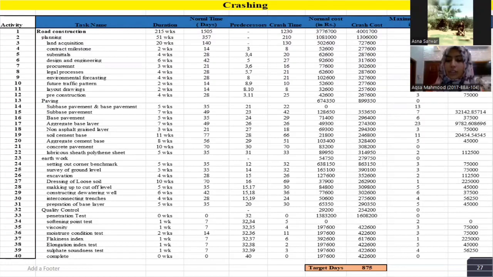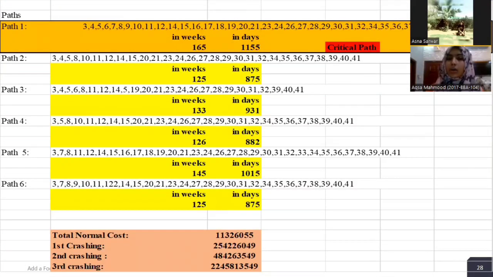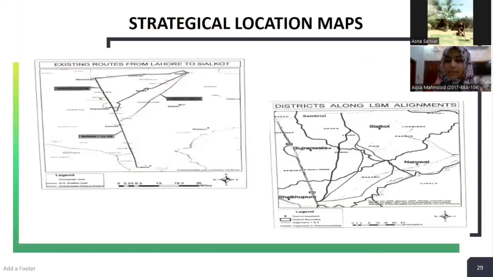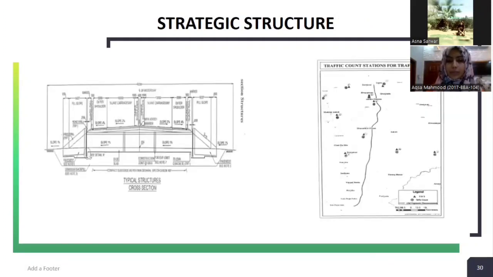In this crashing, the target is 875 days, and the detail of crashing is mentioned in our report. The critical path is 1155 days. The details of our crashing are mentioned in our report. This is a strategic locational map of our project. This is the strategic structure of our project.